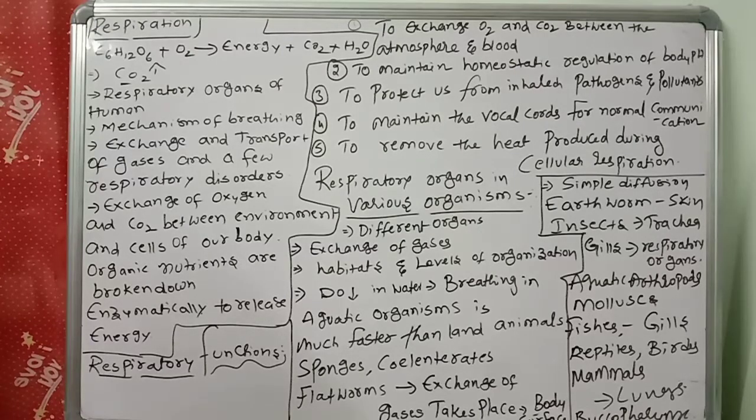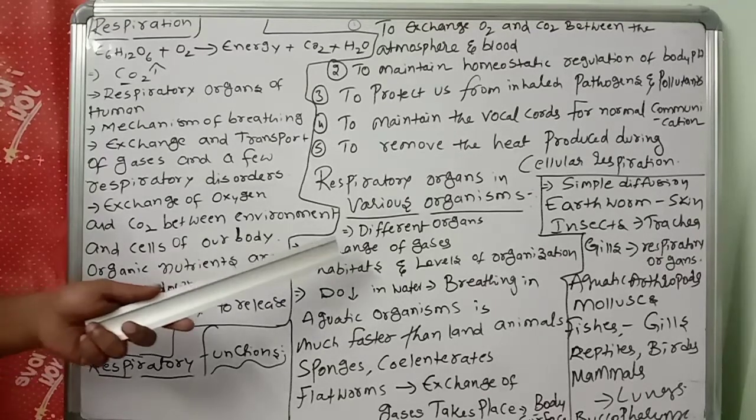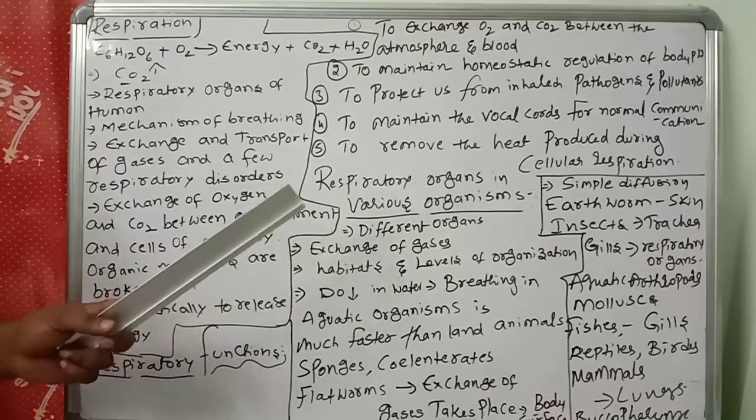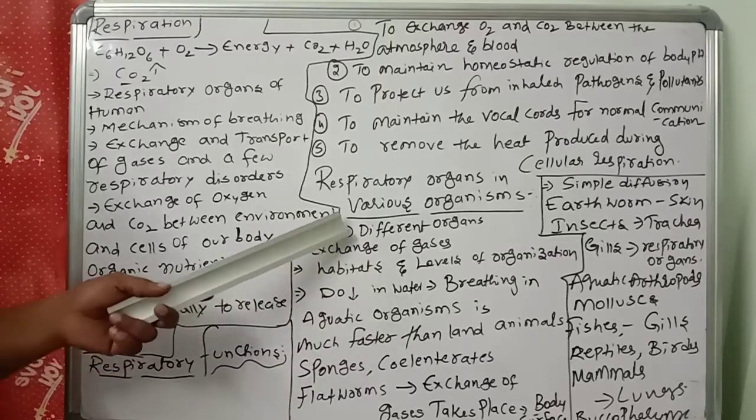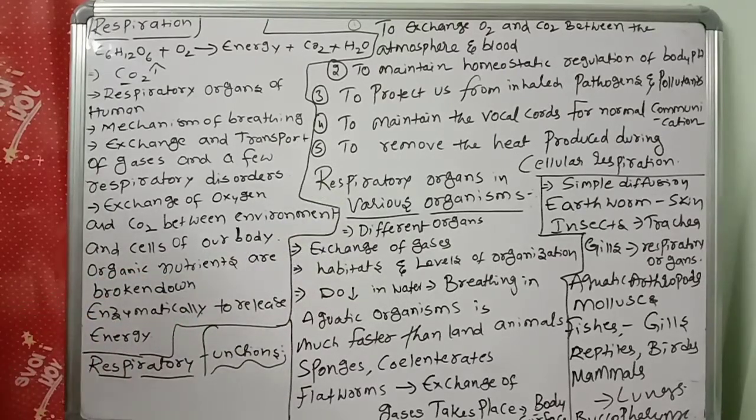Next, respiratory organs in various organisms. This is very, very important. Different animals have different organs. What are the different organs which are helpful for the exchange of gases? Come on, this is the most important. For example, fishes living in the water have a special respiratory system. And frogs live in the water and on land, and they have special respiratory organs.